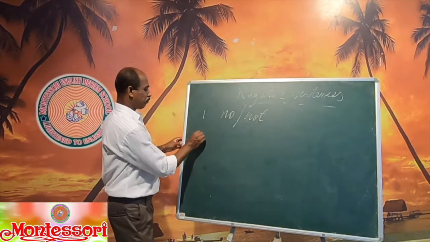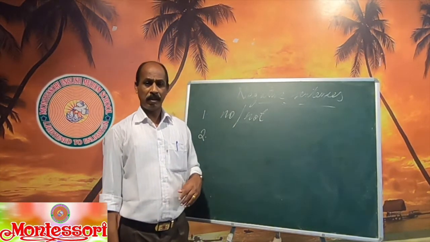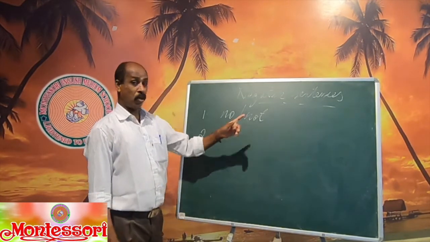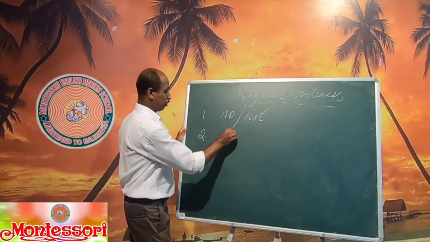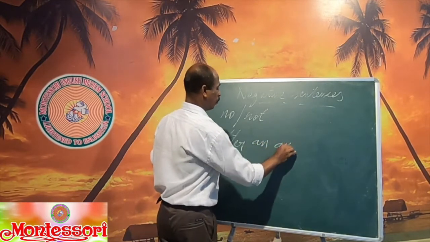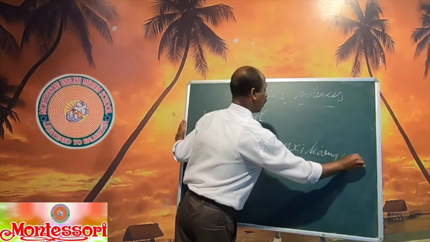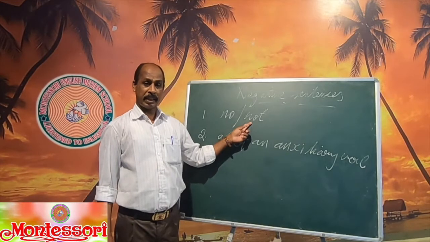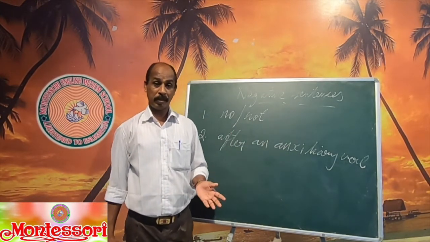Second point: where to use no or not? At the beginning of the sentence or anywhere in the middle of the sentence? No or not should be used after an auxiliary verb. No or not should be there in the sentence, and that must be after an auxiliary verb only. Do you know what the auxiliary verbs are? Is.